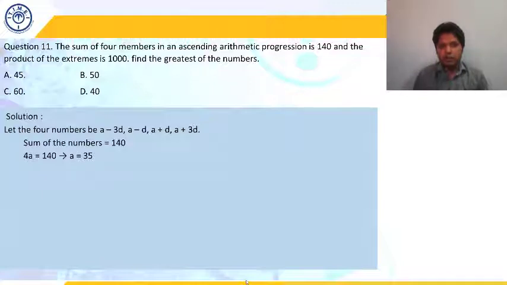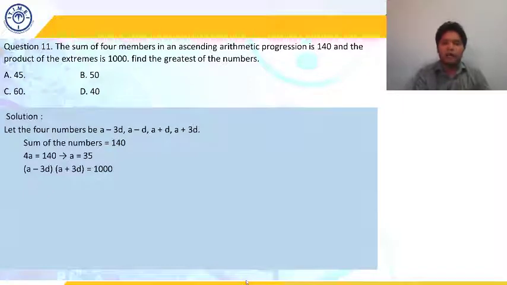So now we know the first sum. We have got the value of A. What we want is the greatest of the numbers, so we want the value of A plus 3D. So we need to get the value of D also. How do we get the value of D? We have been given one more equation. Product of extreme terms is 1000. The extreme terms in this sequence are A minus 3D and A plus 3D. The first and the last terms are called extreme terms. So their product, A minus 3D into A plus 3D, is going to be 1000.